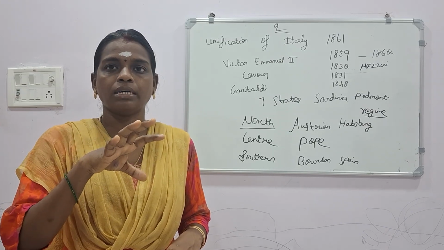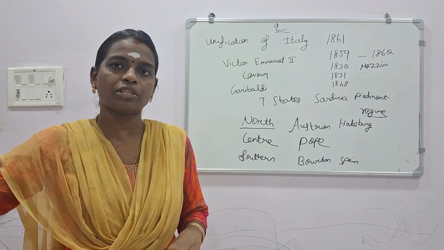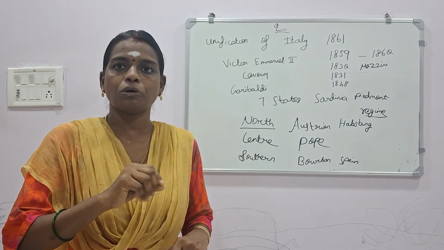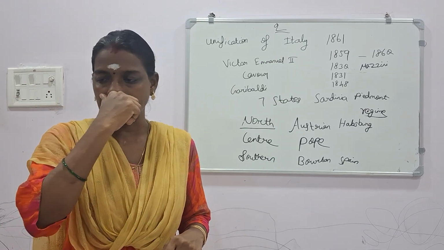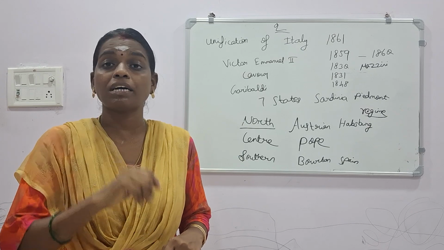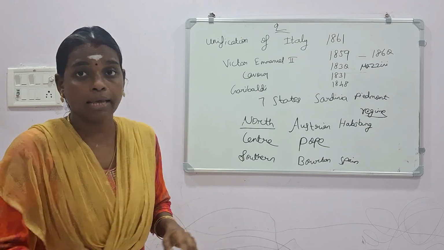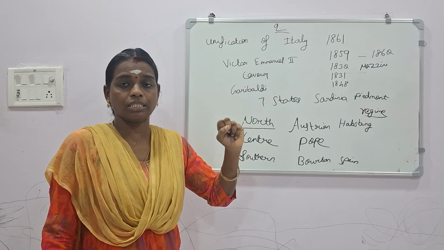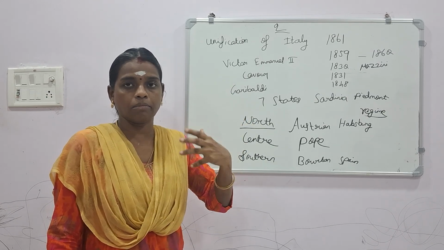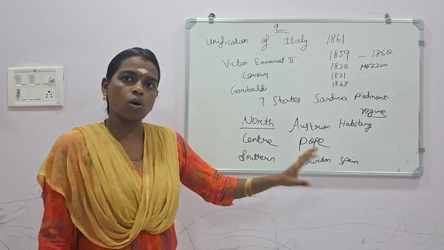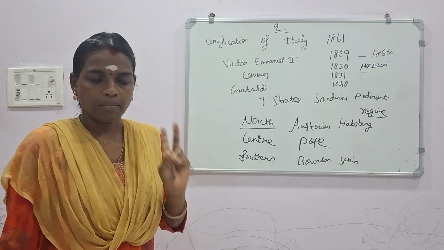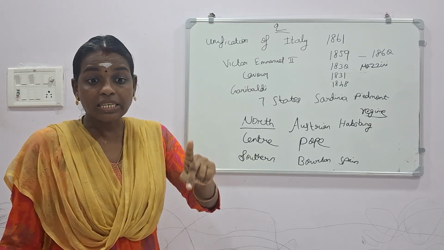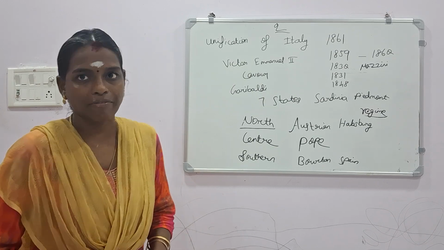William took a plan for the unification of Germany, and in that the chief minister was Bismarck, we studied. Here it is the same thing. Here the leader of the unification of Italy was Victor Emmanuel, but the chief minister of the plan, the executor of the plan, was Cavour.